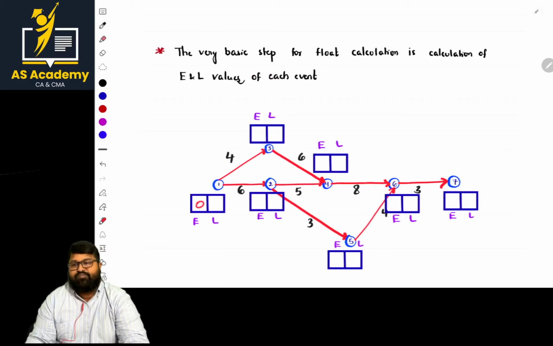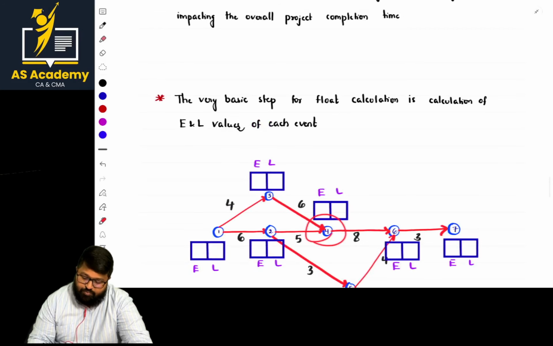Next, what is the next point? E value goes from left to right. From this to like this, or like this, left to right. Never from right to left. Next, what is the next point there, sir? E value will always be the highest if there is more than one event. Sir, to reach this point we have two paths. So if you calculate the E value, take the highest one. I will explain, but these are the basic fundamental principles I'm telling.